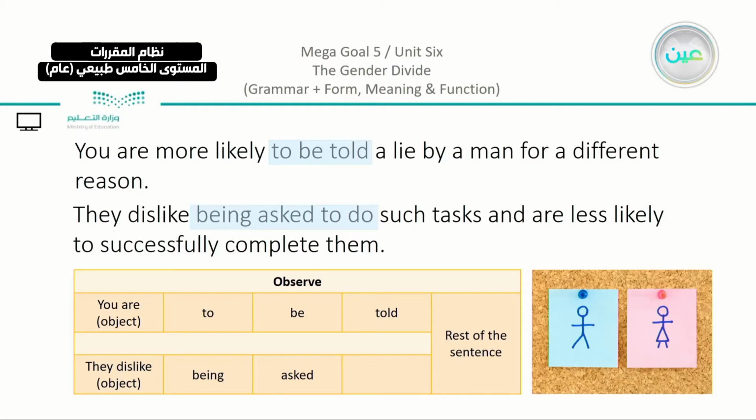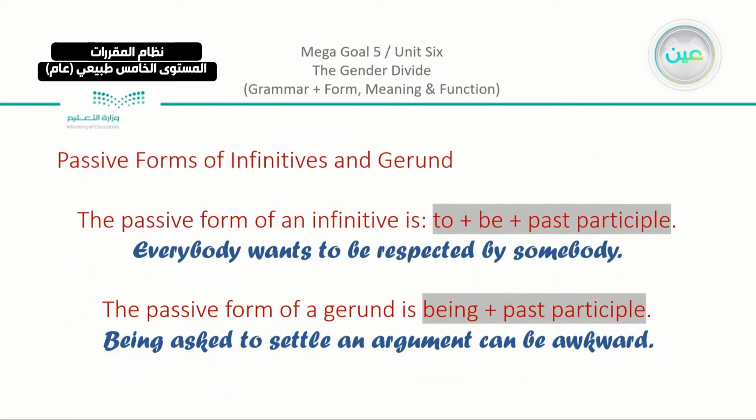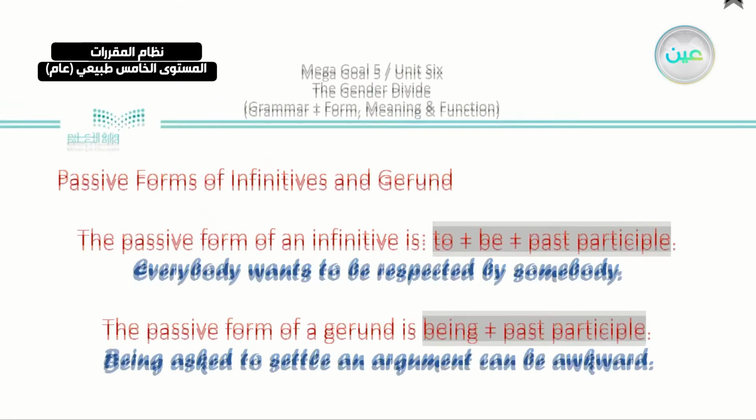So here, we are going to use either the infinitive form, which is to be, or the gerund form, which is being, but the basic verb, we are going to turn it into the past participle. Why? Because we are dealing with the passive. So we have here, this is the basic thing that we took. Now you can see that we have here to be plus the past participle. For example, everybody wants to be respected. Or using being plus the past participle, being asked to settle an argument can be awkward.